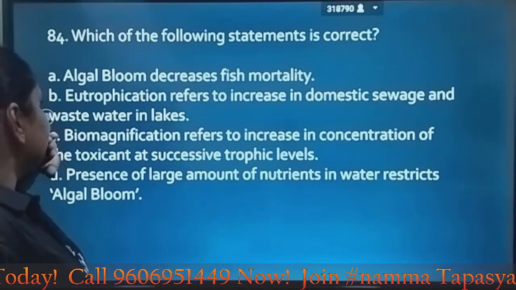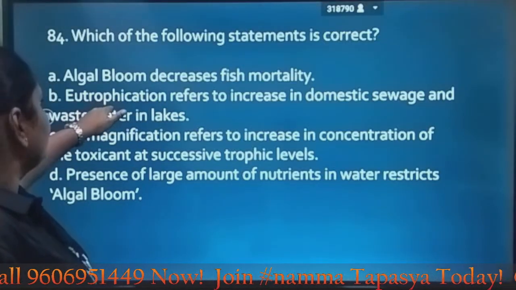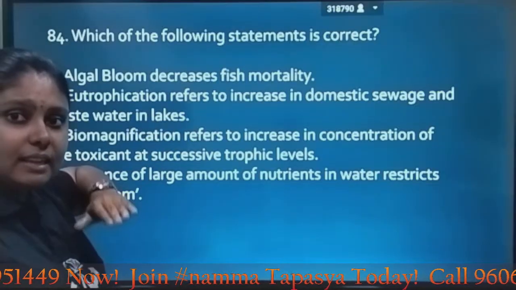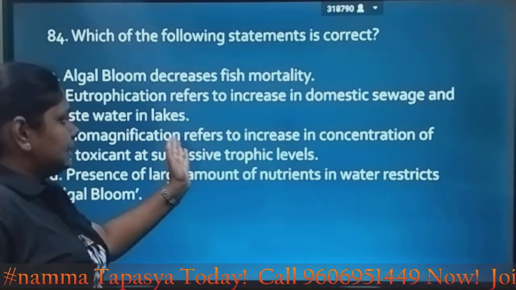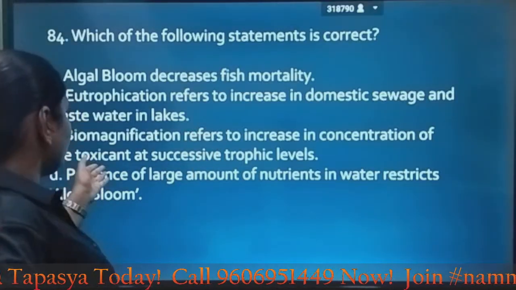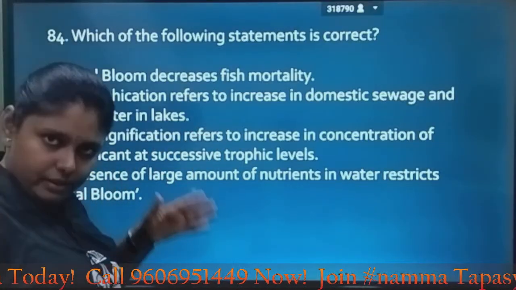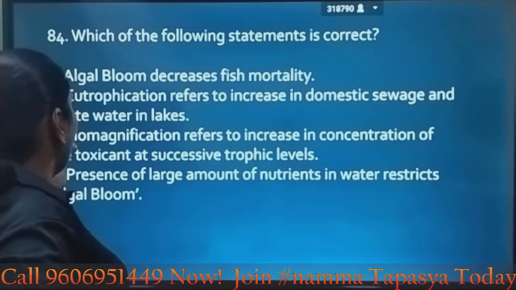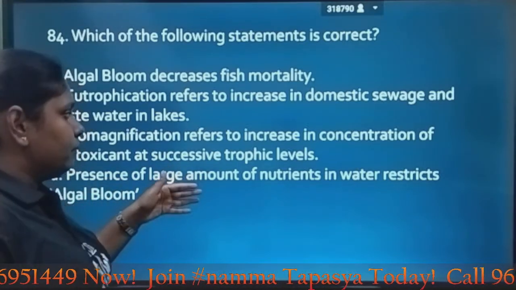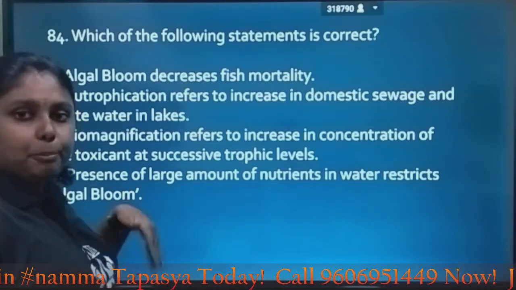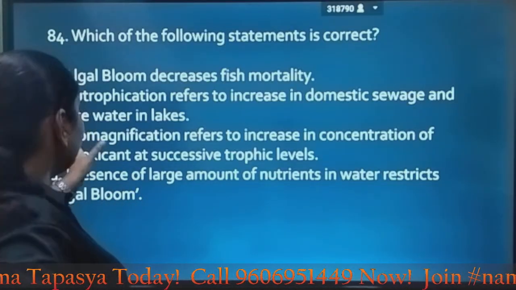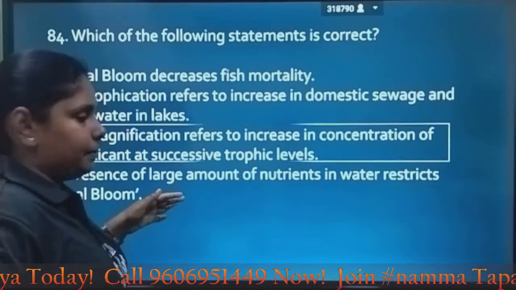Eutrophication refers to increase in domestic sewage. No, eutrophication is increase in minerals and nutrients. B is also wrong. Biomagnification refers to increase in concentration of the toxicant at successive trophic levels. Yes, C is correct. Presence of large amount of nutrients in water does not restrict algal bloom, but it promotes algal bloom. So here the correct statement is option C.